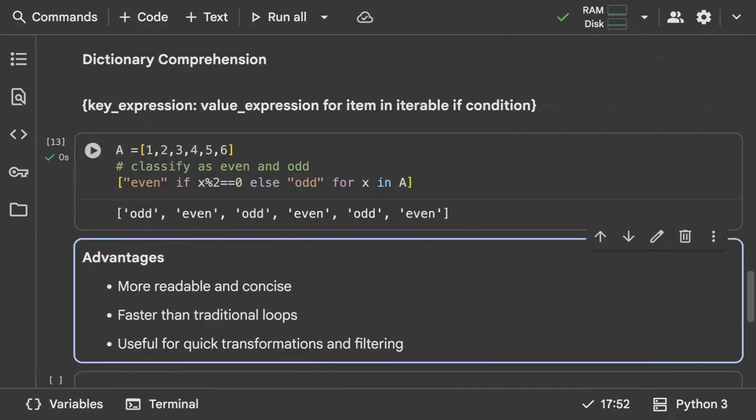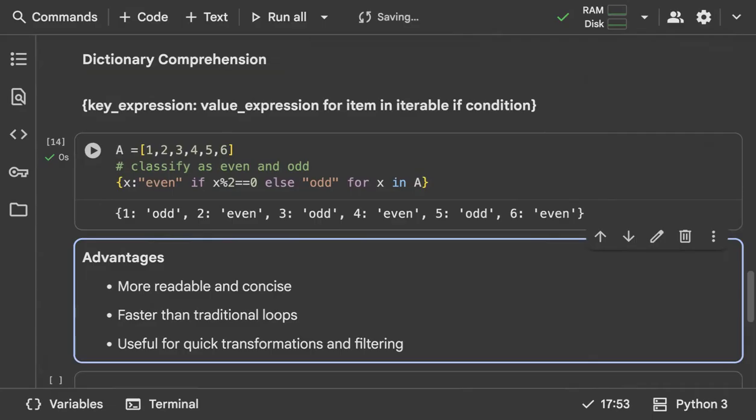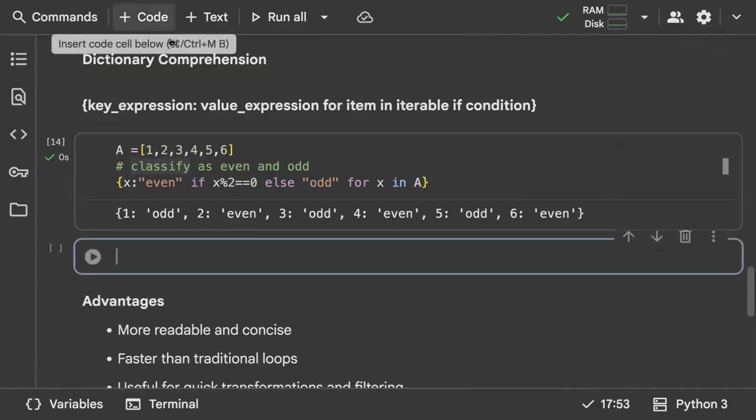So basically we get a list of even, odd, but we are not understanding which number is odd and which number is even. In that case, what you can do, instead of using a list comprehension, is just use a dictionary comprehension. For dictionary comprehension, just change the bracket. And then one more important thing, just give x colon. X is going to be the key, and the value is going to be even or odd. I mean, the key is going to be the values in our list, and the value is going to be even or odd. See, now it makes a bit more sense. It looks really better to understand and also to interpret, right? I hope you understood. So the same way you can try it for positive, negatives as well.